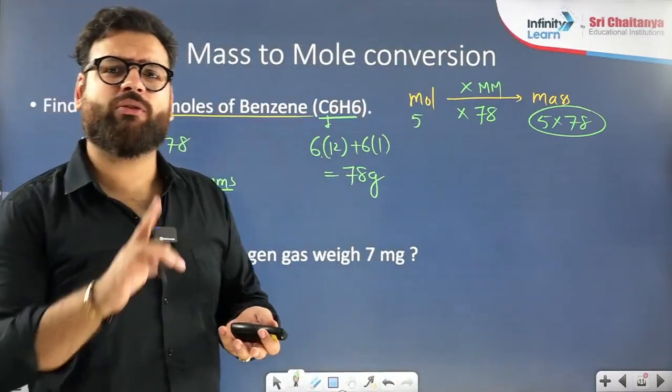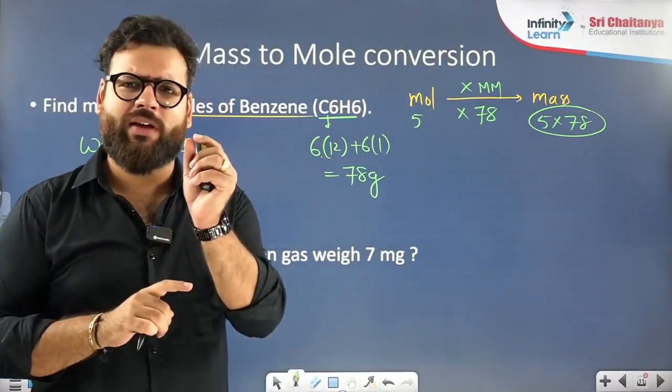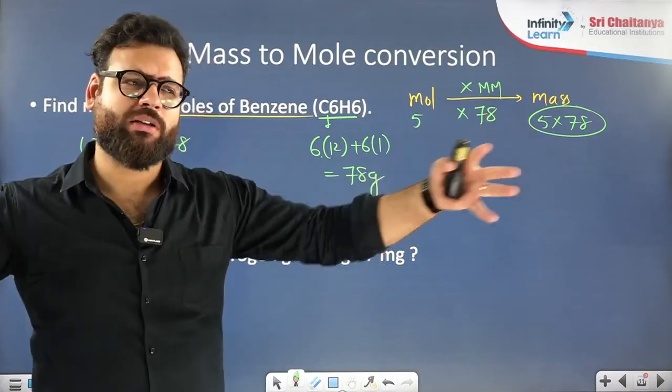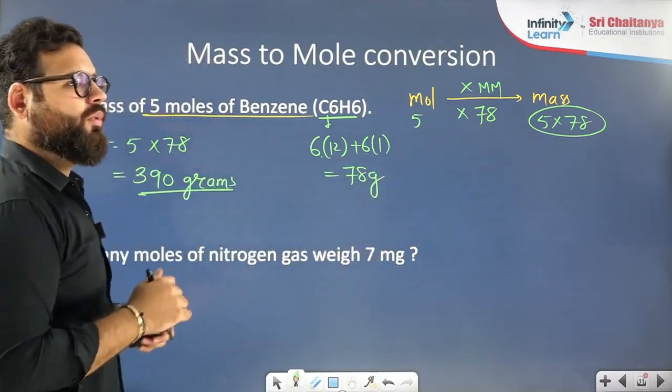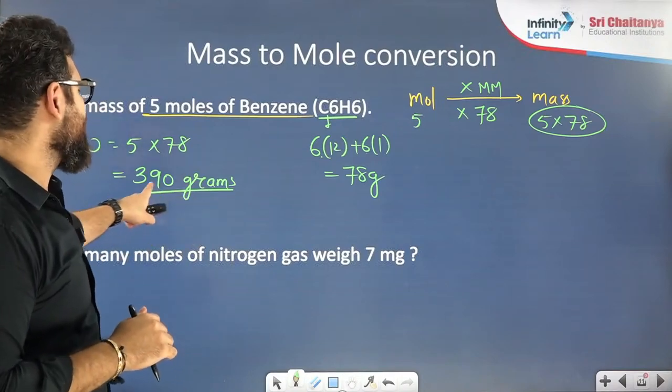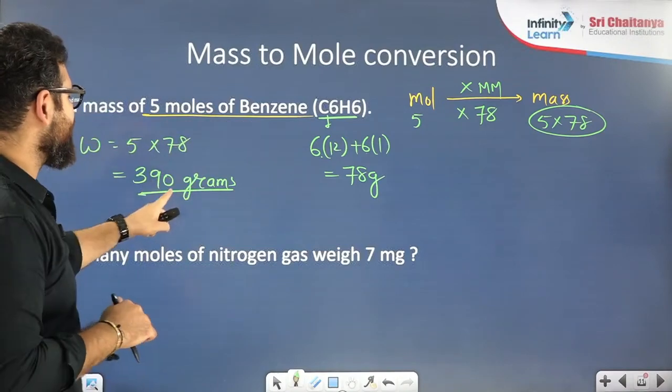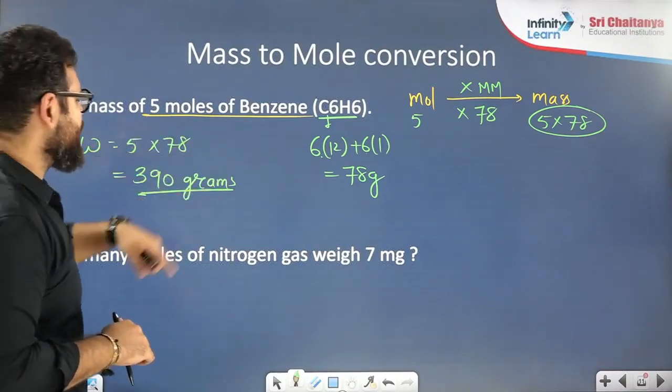If I asked you molecular mass, then you should have said AMU. Molecular mass is the mass of one molecule, very small. But when I say molar mass, that means so many molecules are there. So molecular mass would have been 390 AMU, but 5 moles become 390 gram.